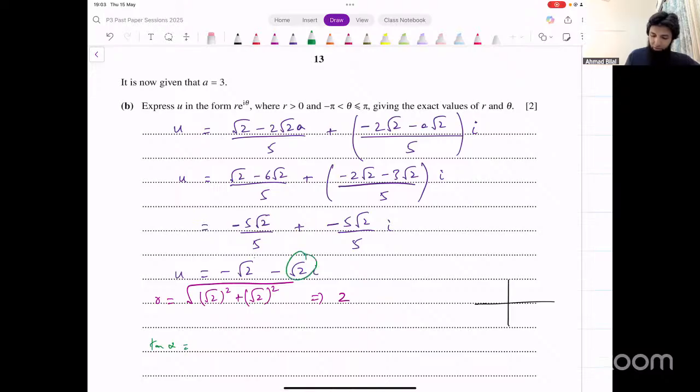So under root 2 over under root 2. That's 1. The basic angle will turn out to be pi over 4. Now, which quadrant are we in? Real part is negative. Imaginary part is also negative. So that means on the left side and down here, both are negative. So the basic angle is going to be here.